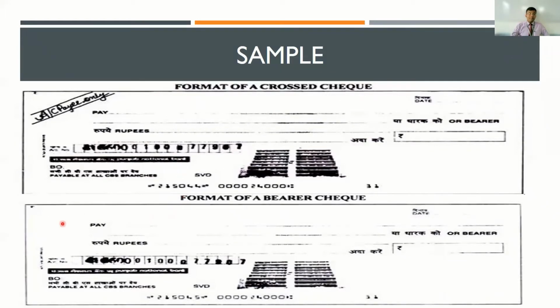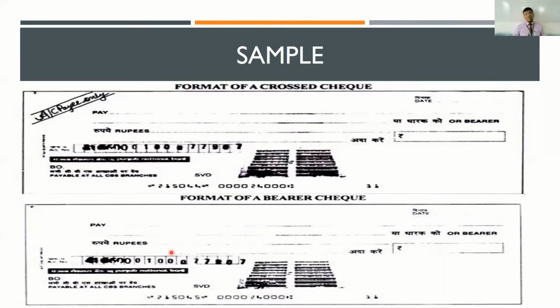The second sample that you see in the sample section is called an open check, or it's also called a bearer check. A bearer check can be encashed by anyone. So between an open check and an account payee check, the account payee check is more secure.